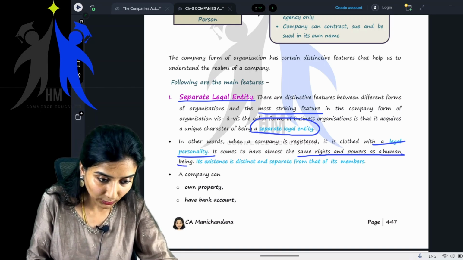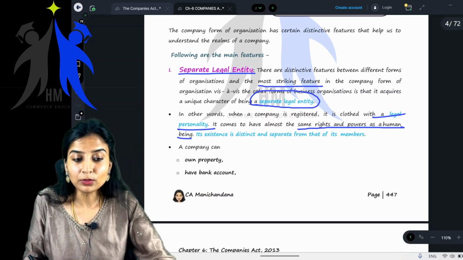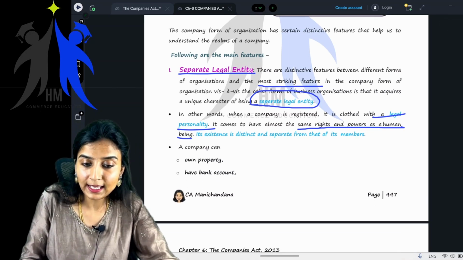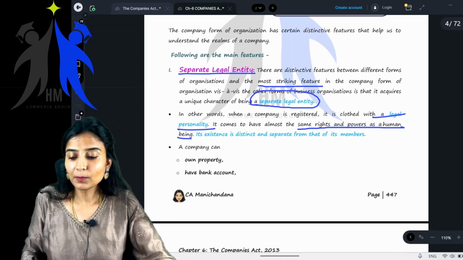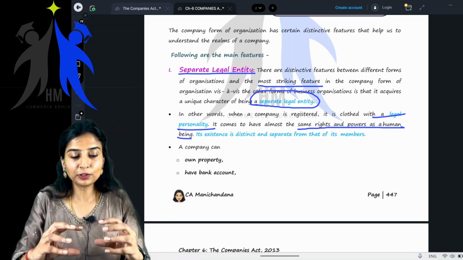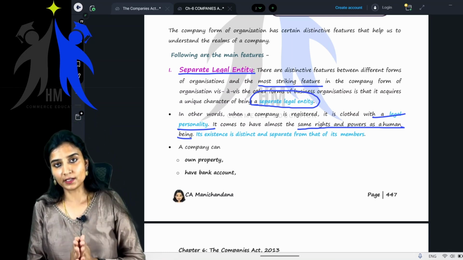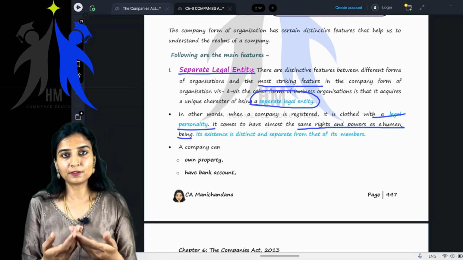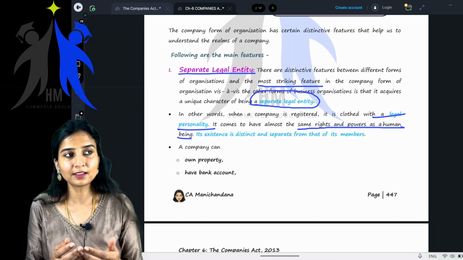That it comes to have almost the same rights and powers as a human being. Now, what are they trying to tell you? They're trying to tell you that it comes to have almost the same rights and powers as a human being. That's why, children, I told you that you might feel it is weird when you hear it for the first time. When you hear it for the first time, you will obviously feel it is something weird.